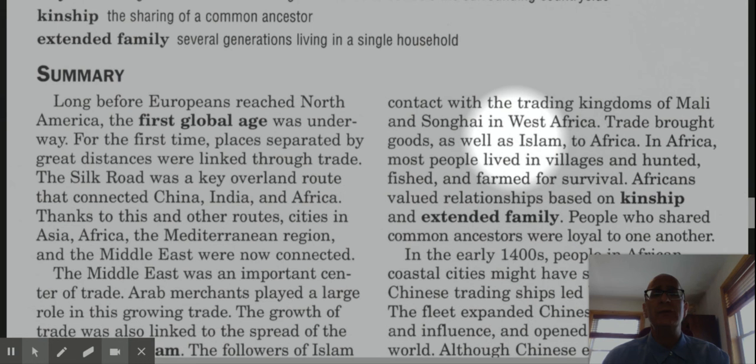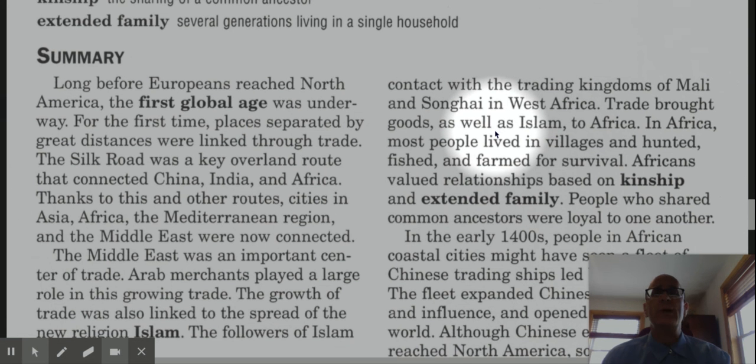Africans valued relationships based on kinship and extended family. People who shared common ancestors were very loyal to one another. And that is why we're going to see in many of these African societies, the living arrangements most times included people from multiple generations living in the same household, and not just children, parents, and grandchildren, but aunts, uncles, and cousins as well.